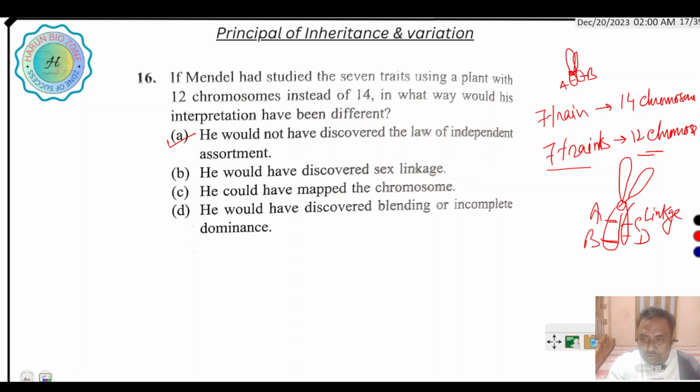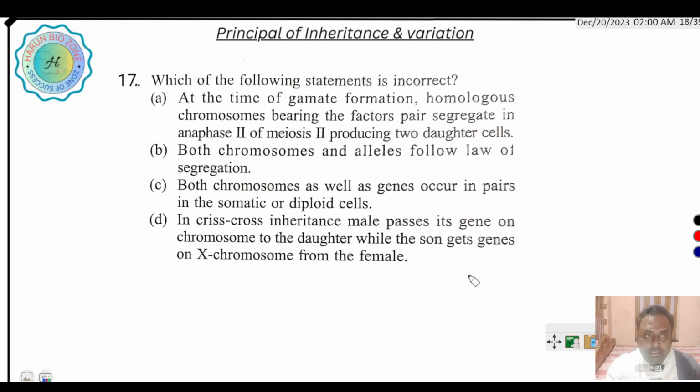Okay. The next question is, which of the following statements is incorrect? At the time of gamete formation, homologous chromosomes bearing the factor pair segregate in anaphase 2 of meiosis 2, producing 2 daughter cells. Here it says that at the time of gamete formation, the chromosomes bearing factors become separated in anaphase 2 of meiosis 2.